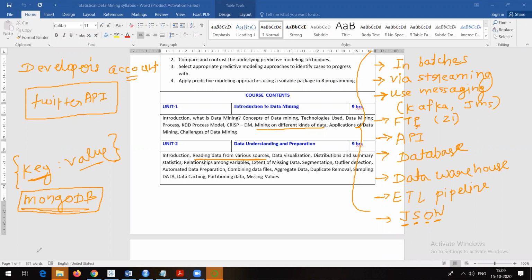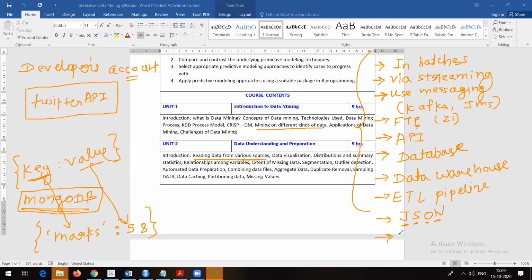For example, if you want to store data like marks, marks will be written in quotes and then a colon, followed by how many marks the student has scored, suppose 58. This is the key, and this is the value of the key marks. This is called a JSON document. It's like a dictionary in Python. So JSON can be one of the sources of data, and other sources of data can be different servers, right?